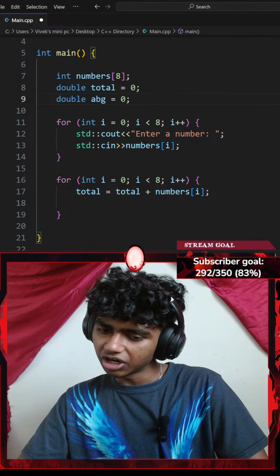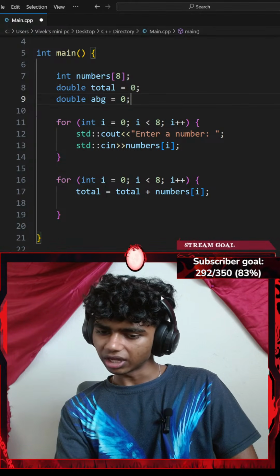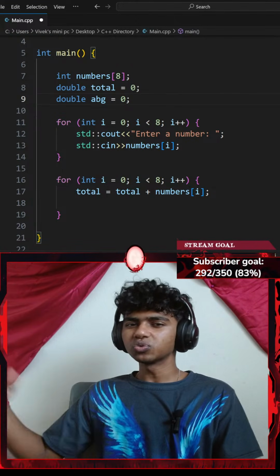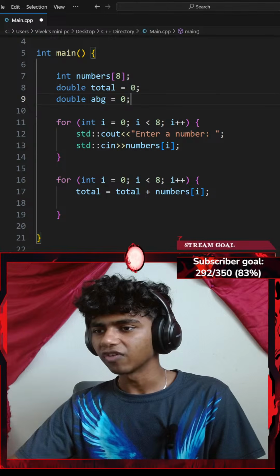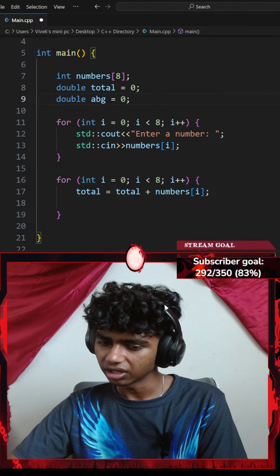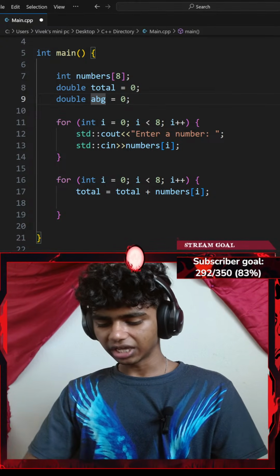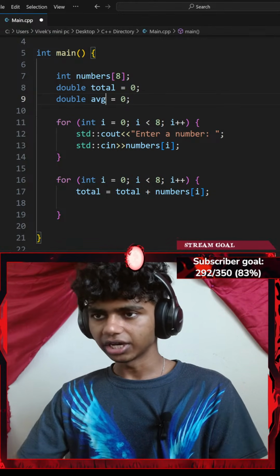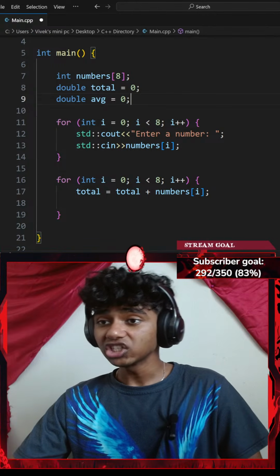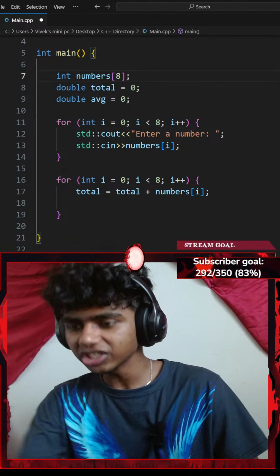Why not use a size variable to store 8? Can we use the dot size function to store 8? I mean, honestly, I thought the dot size function was a vector function. Can that work with arrays as well? Does that mean that I got to create a separate variable called size, which is equal to 8? Actually, that does make sense, because if I ever want to change something, I could just change my variable. Let me actually try that.